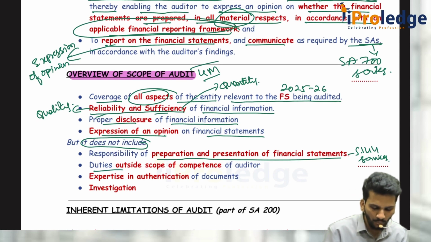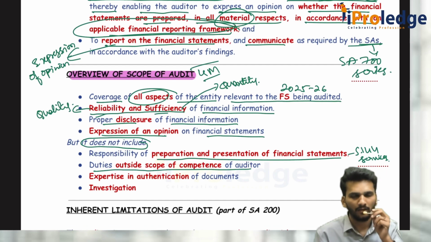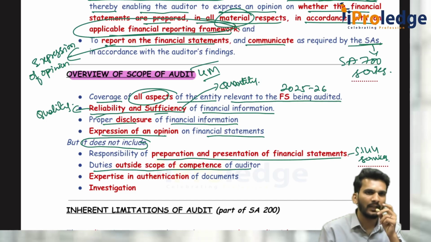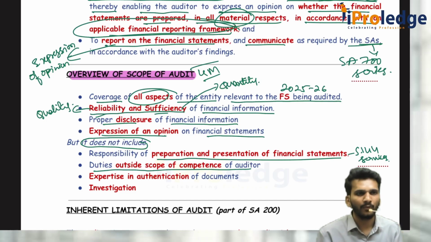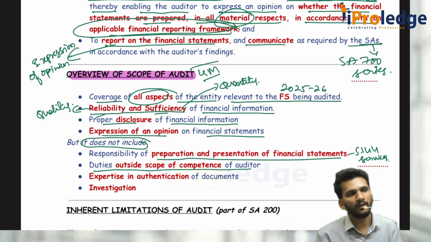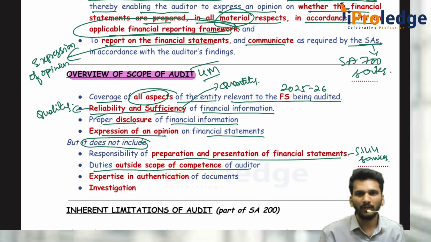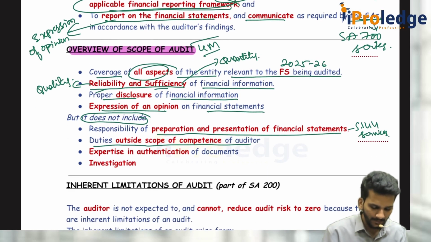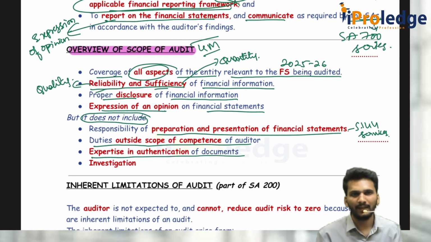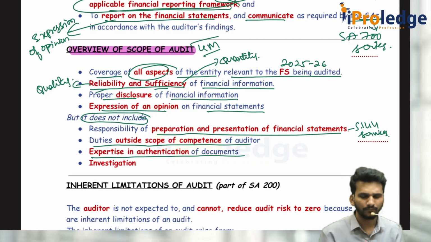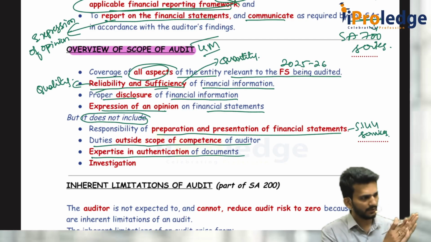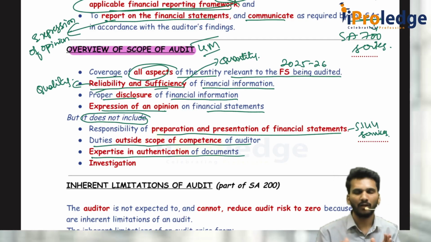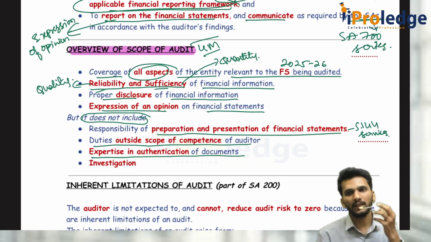Then you can't do duties outside the scope of competence of an auditor. If the board of directors or the managing partner tells you, I have sent my son to school, while you are coming back, you can just pick him up. No, you can't accept it. Expertise in authentication of documents: I am an auditor to check whether the financial information is matching or not. I am not an investigator to check whether the documents given to me are genuine or fake.